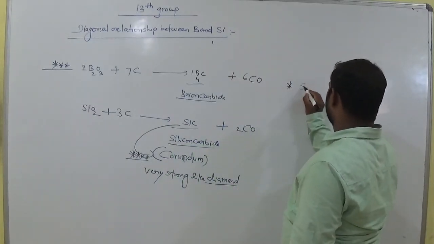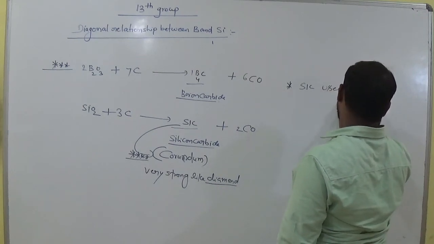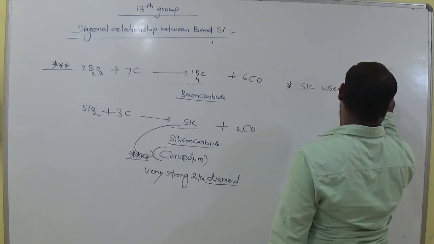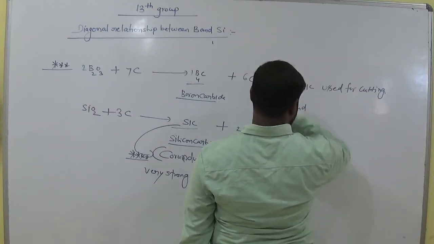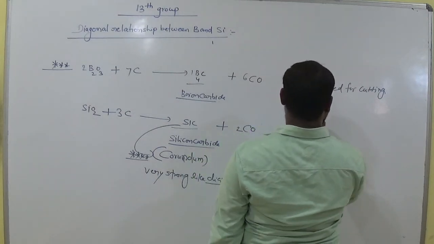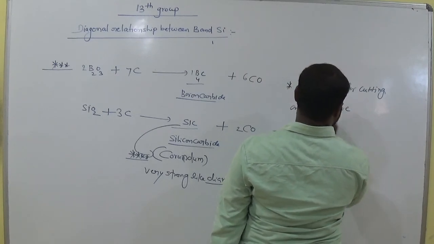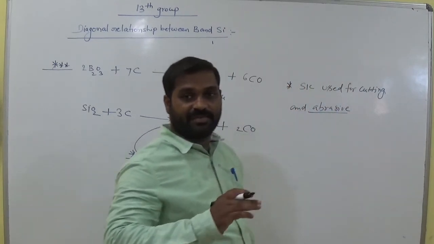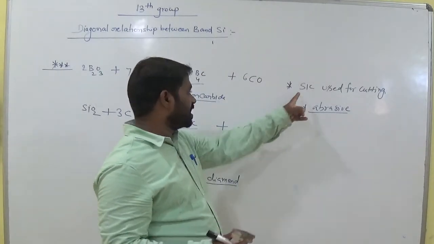So silicon carbide or corundum is used for cutting purposes and we call it an abrasive. Abrasive means a rough material can be polished by this silicon carbide.